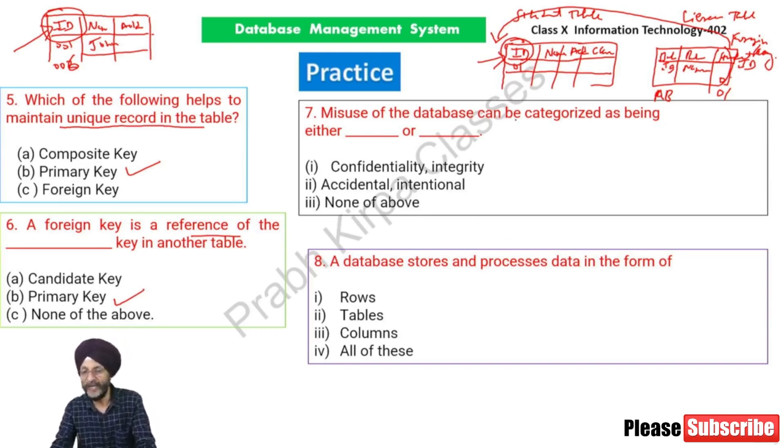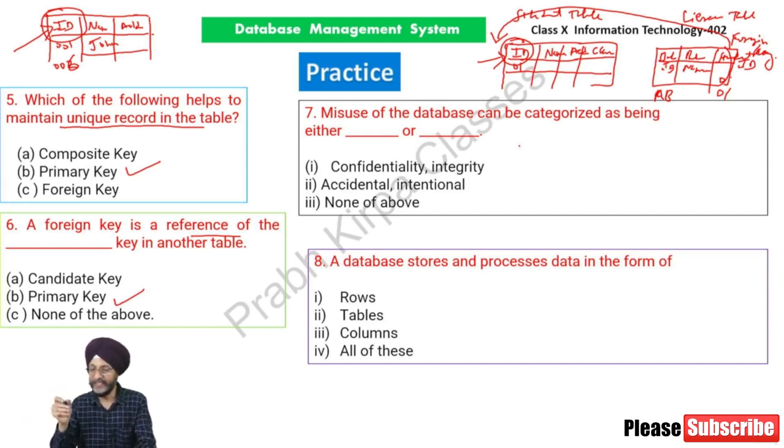Next, misuse of database can be categorized as confidentiality, integrity, accidental or intentional. It can also be understood with the help of an example. Suppose we have two concerns, sister concerns. We send the data of our suppliers to our sister concern through an email. Through an oversight, we have sent the email to a wrong address, and that person has misused the data. So it can be classified as misuse of database.